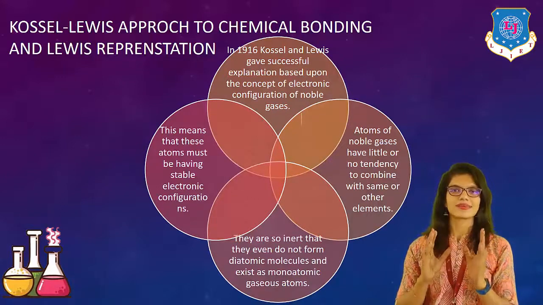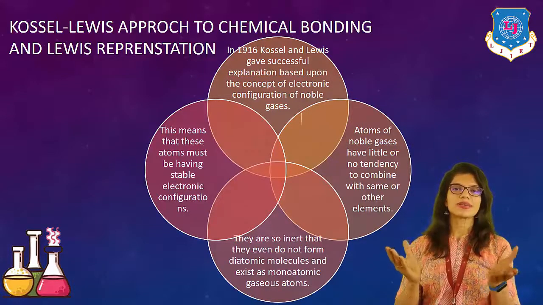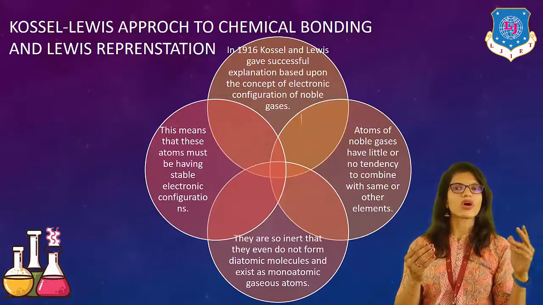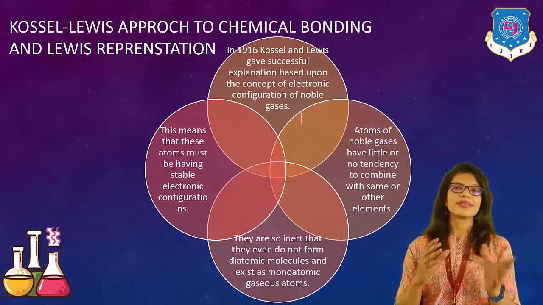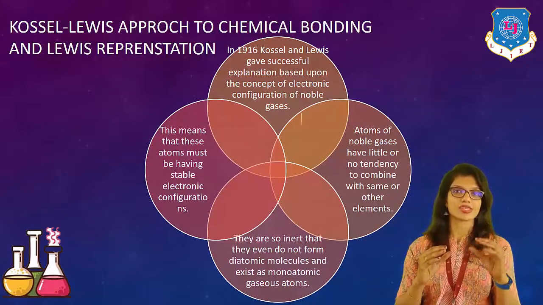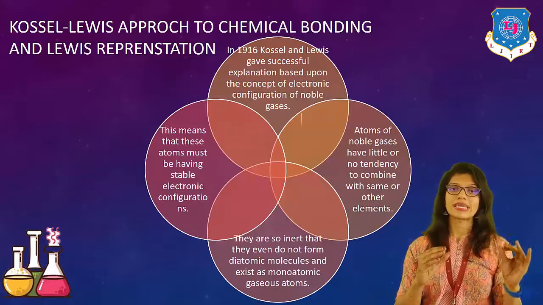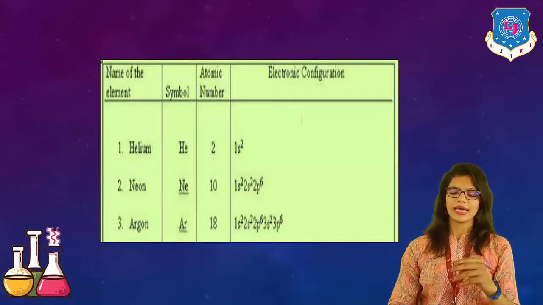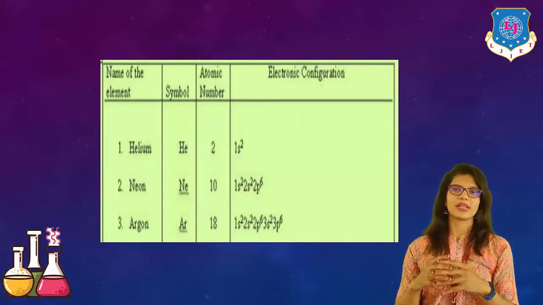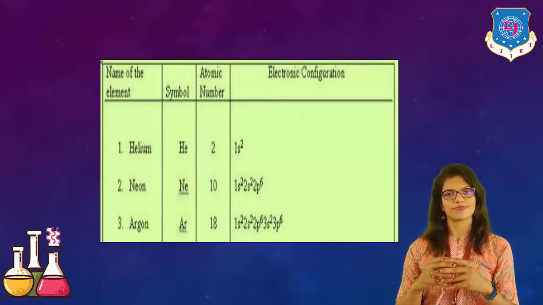This is their tendency because there is no space for an electron to come out, or no space to come in, and because of it they are known as stable noble gases, or they have stable noble configuration. Right? They are very stable at higher temperatures also.